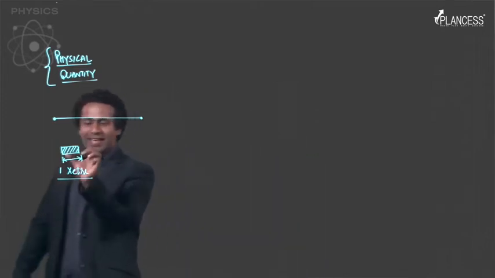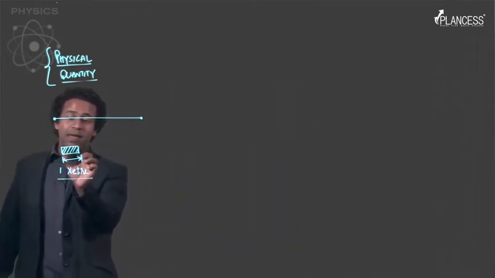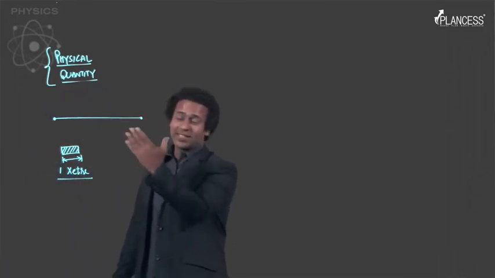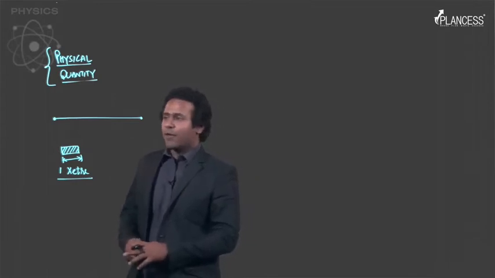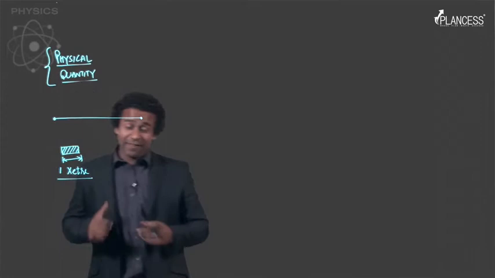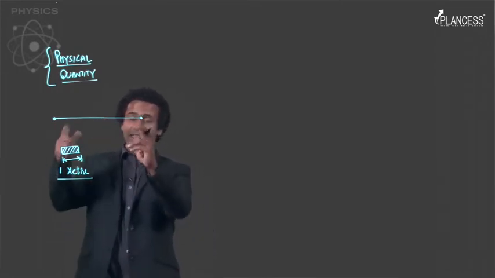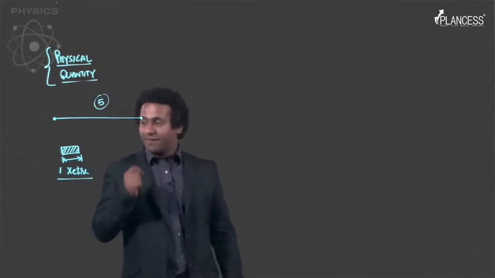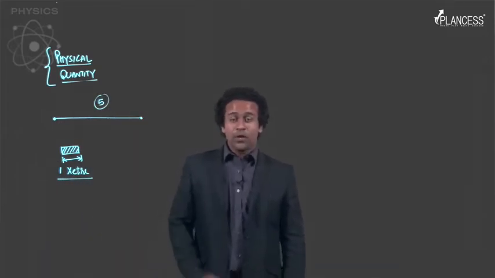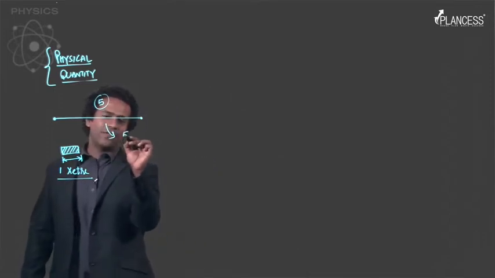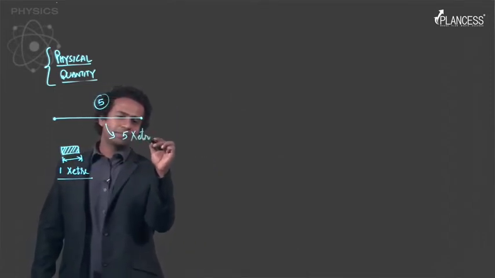Now, using this reference, I can see in terms of multiples as to how long this given length is, right? For example, let's say that if I move this length along this line and I find that this length is 5 times the reference length that I have chosen. So if that is the case, I could say that this length is 5 zetas, right?